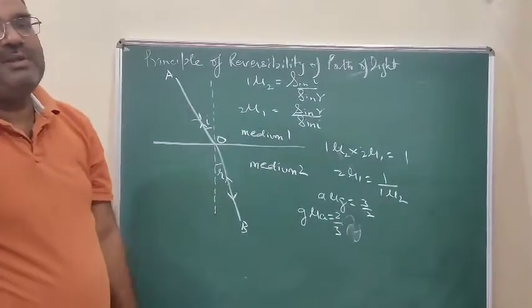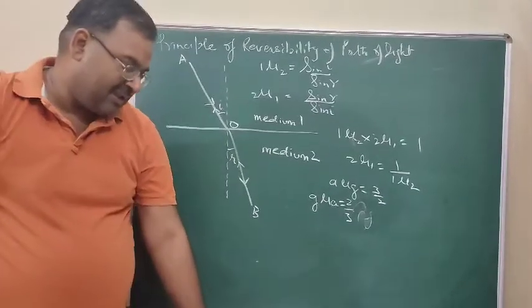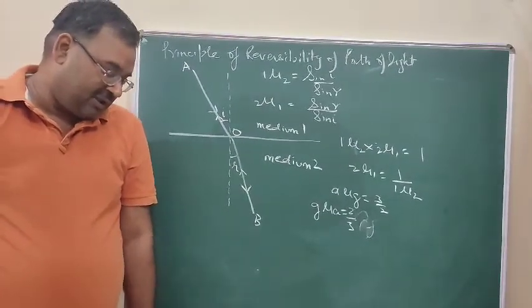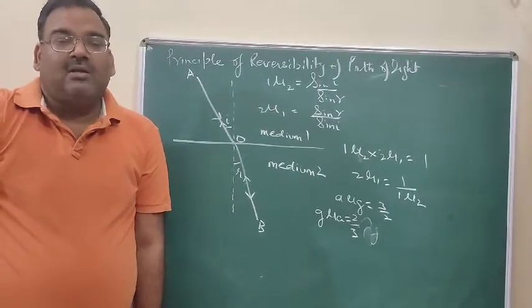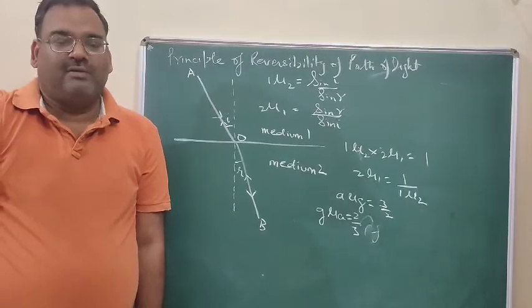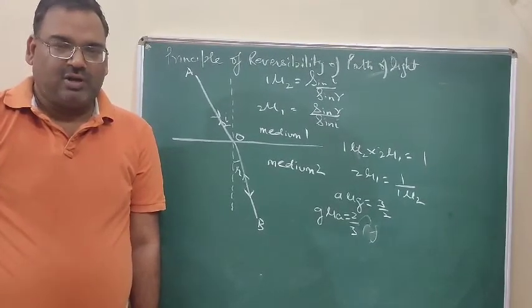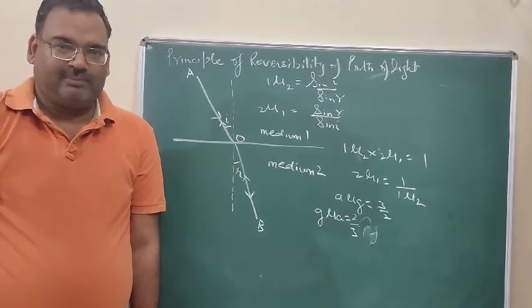This shows the principle of reversibility of path. The portion that is the experimental verification of law of reflection and determination of refractive index, they are the practical work. So when we will be doing practical, we will be explaining them. I will show you in this video only how we will be seeing the reflection of light in a glass slab.